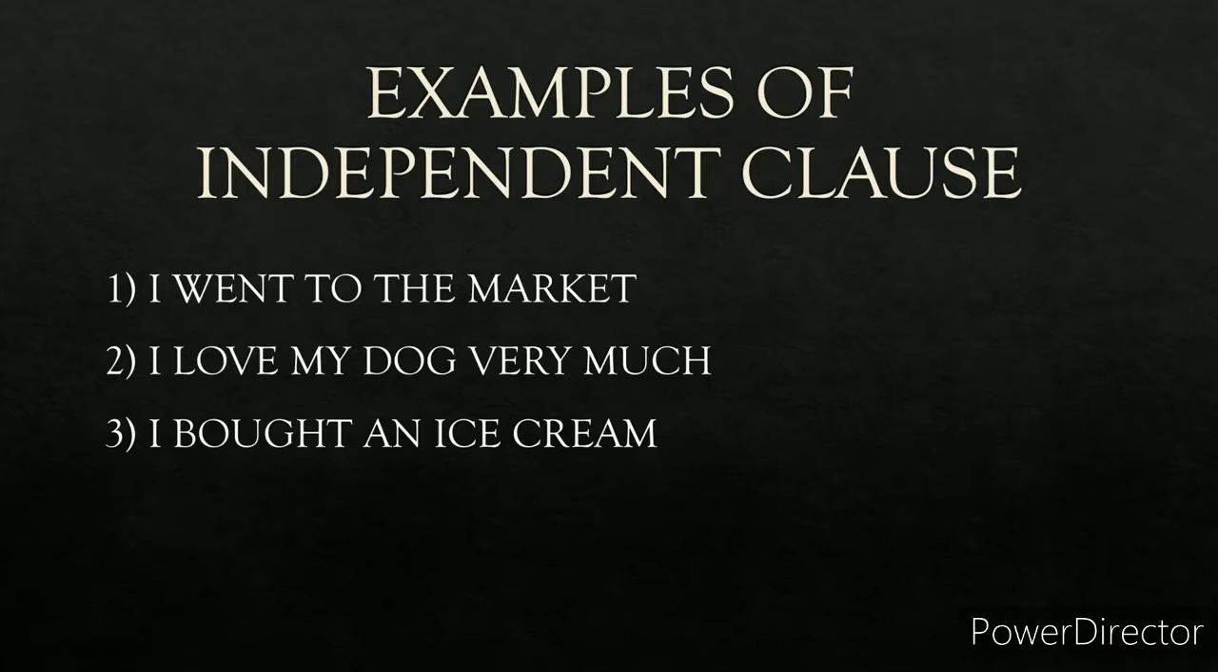Examples of independent clause: I went to the market. Here the subject is I because the doer of the action is I, and went is the verb. So this is a complete sentence. I went to the market. So it is an example of independent clause.